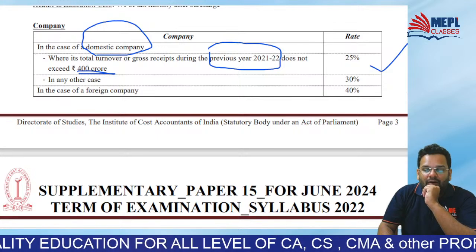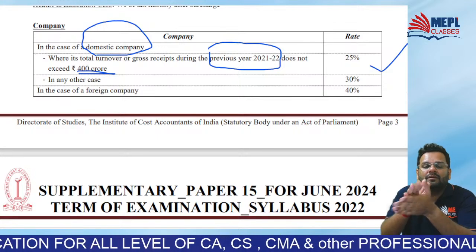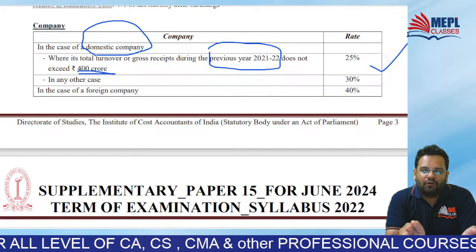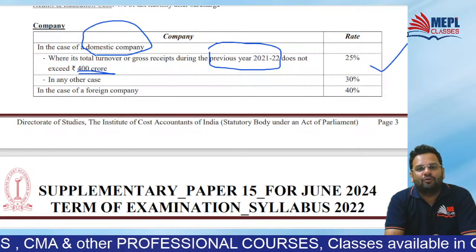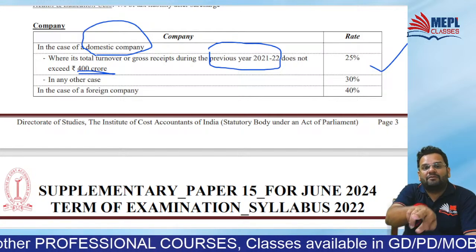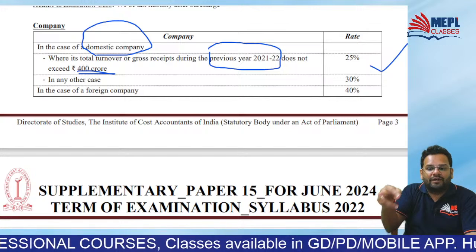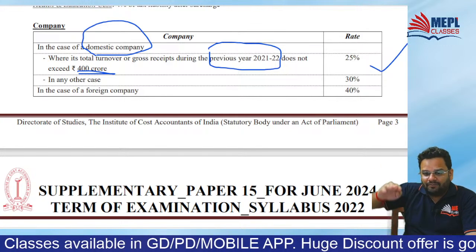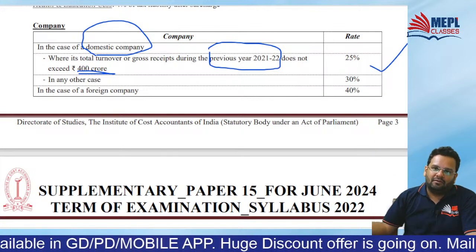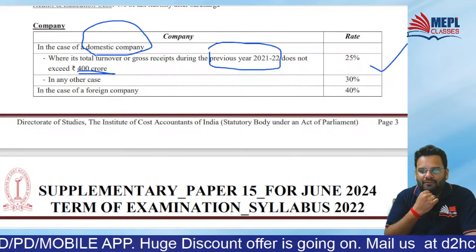How to remember 21-22? We are discussing PY 23-24. So what is the PY before 23-24? 22-23. You have to go not to 22-23, but one PY before that, so it is 21-22.